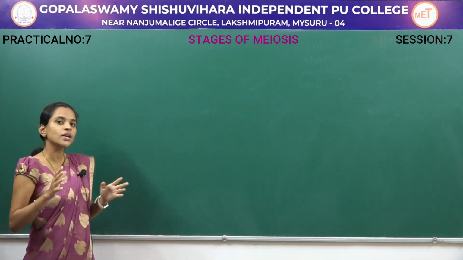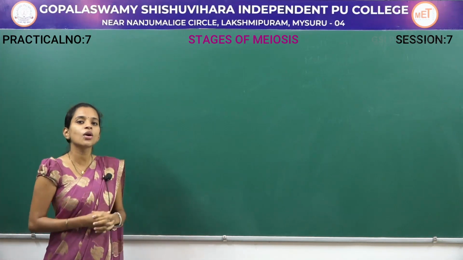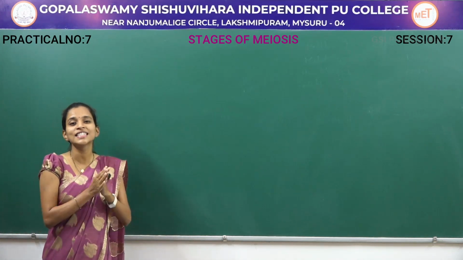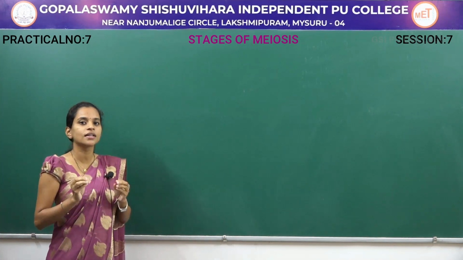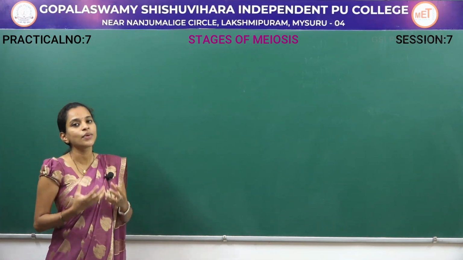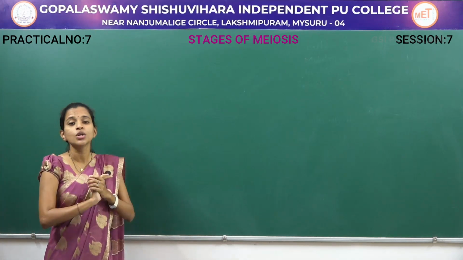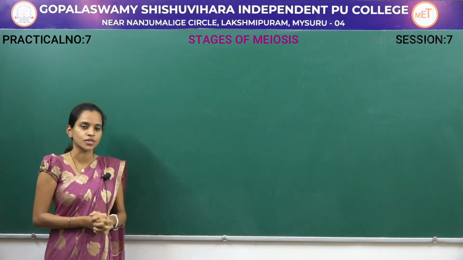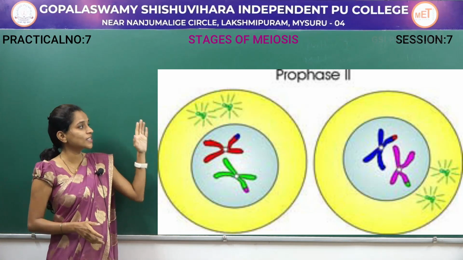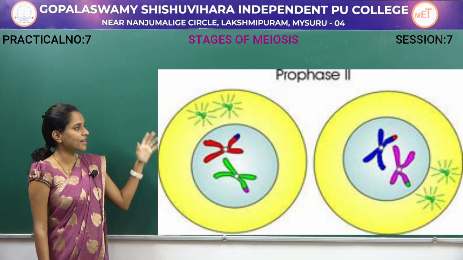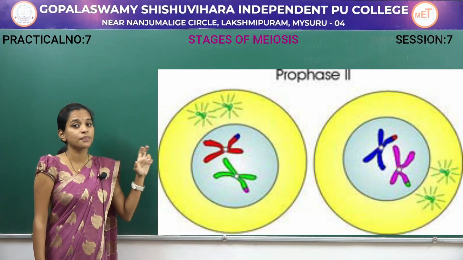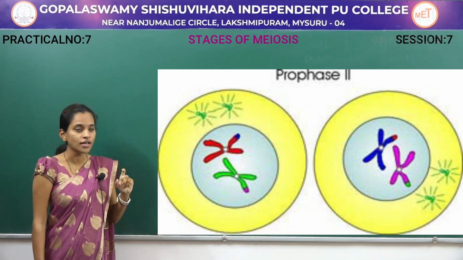When it comes to meiosis 2 in general, it is always similar to a mitotic division, so you can say it is a partially equatorial division. Here there will be no reduction of the chromosomes. In meiosis 2, especially prophase 2, you can see the chromatin fibers have started to condense, which appear thick and short.